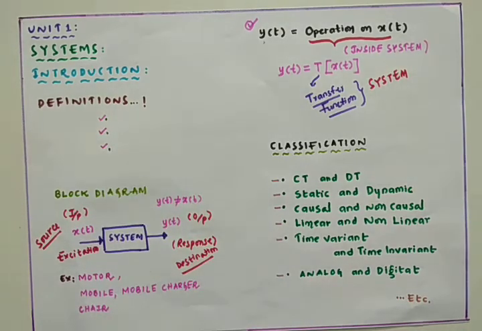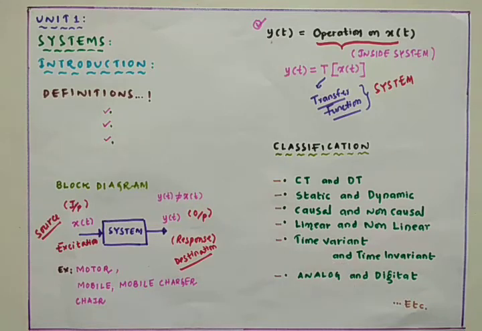We have given many definitions for the system. System may be anything which manipulates one or more input signals to complete one particular function, and it generates a new output signal. Another way, the system is a meaningful interconnection of various physical components to accomplish a function, such that it gives one particular new function.